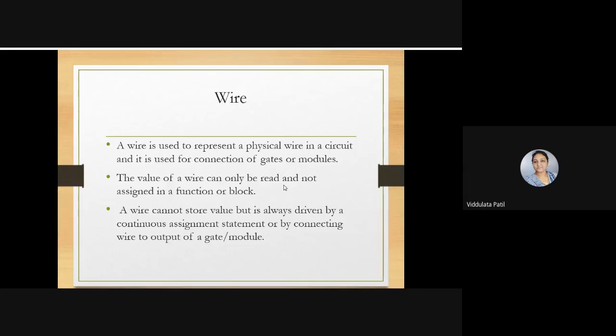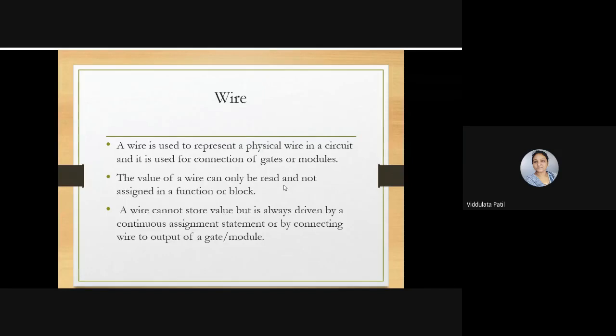Then there is one keyword in Verilog, that is wire. Now, what is a wire? A wire is used to represent a physical wire in a circuit. That means whenever you are making any connection, you need to use a wire. So that is represented in Verilog with the wire keyword. Whenever we say wire, it represents a physical wire or physical connection.